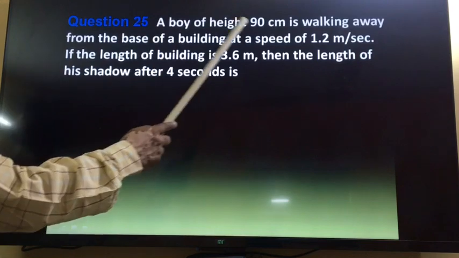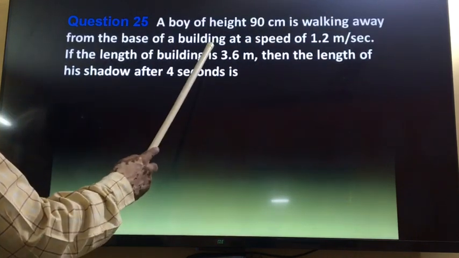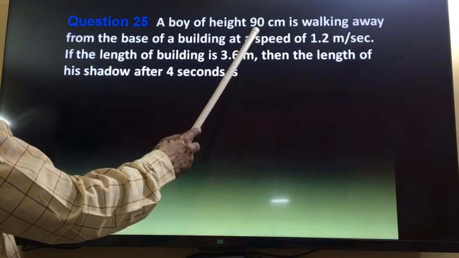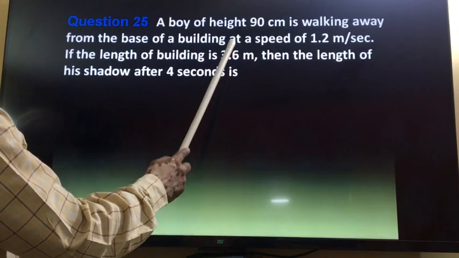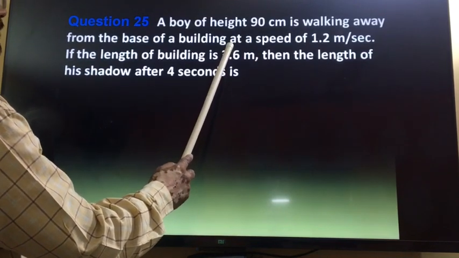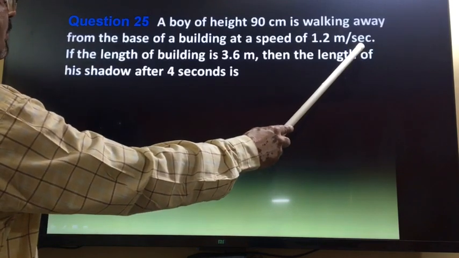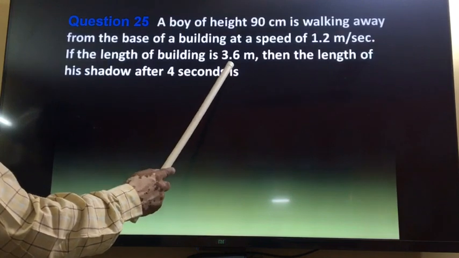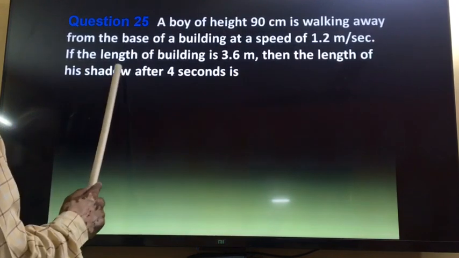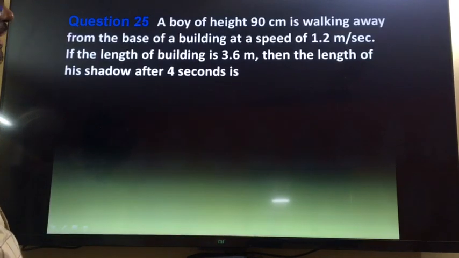A boy of height 9 cm is walking away from the base of the building. So there is one building and there is one boy, 90 cm is the height, and this boy is moving away from the base of the building at the speed of 1.2 meter per second. This is the speed of the boy. If the length of the building is 3.6 meter, then the length of his shadow after 4 seconds is. What will be the length of the shadow of the boy? This we want to find out.